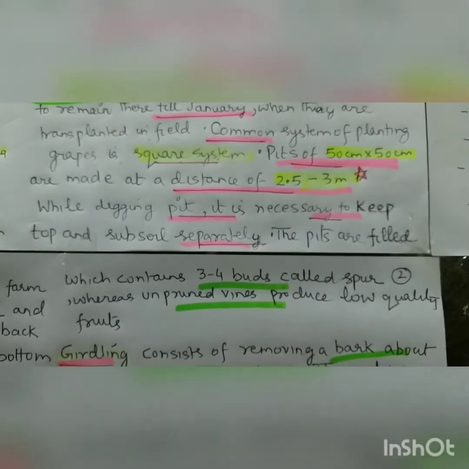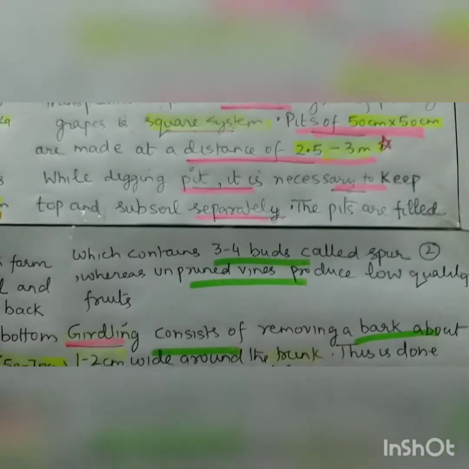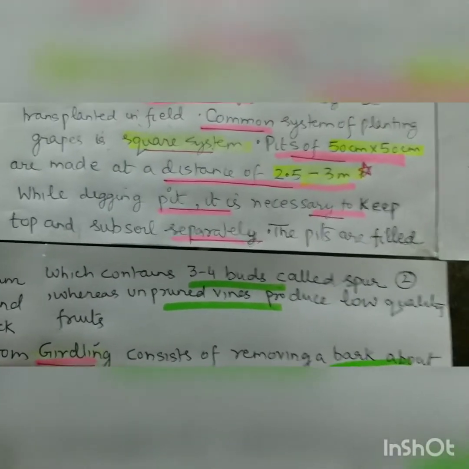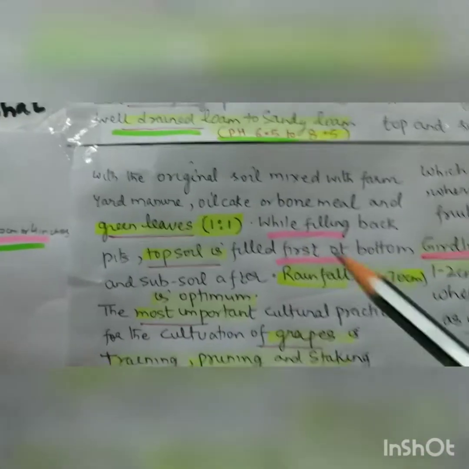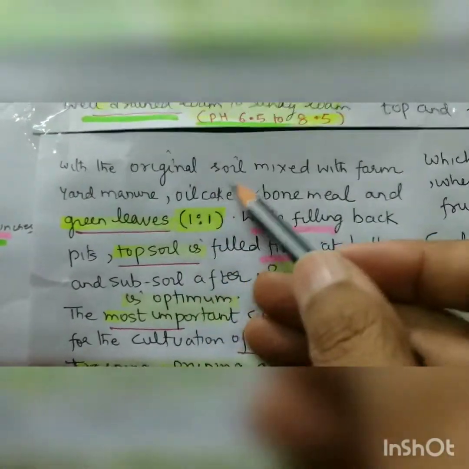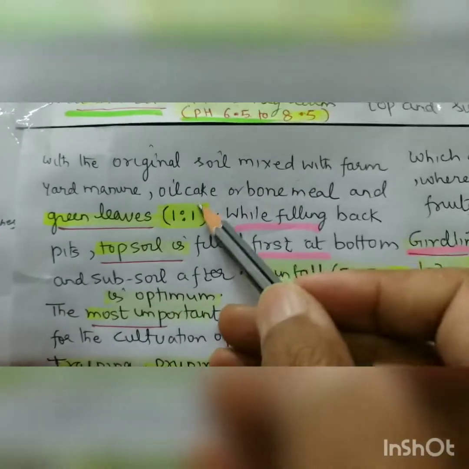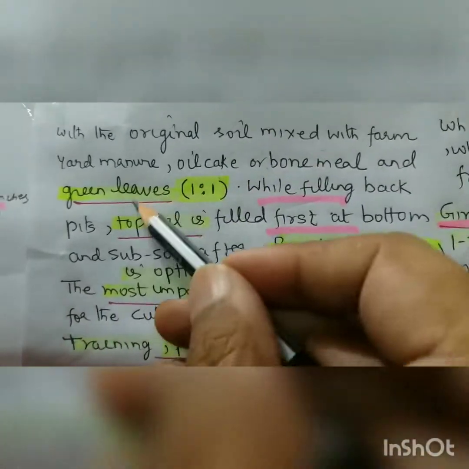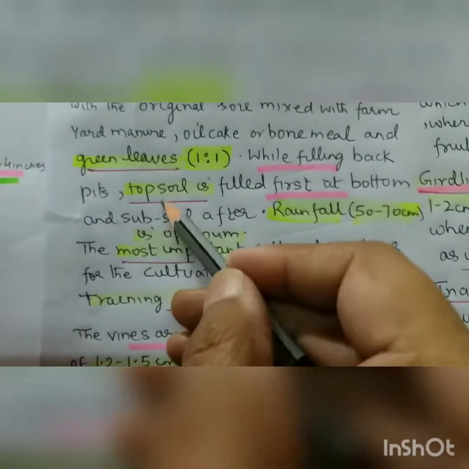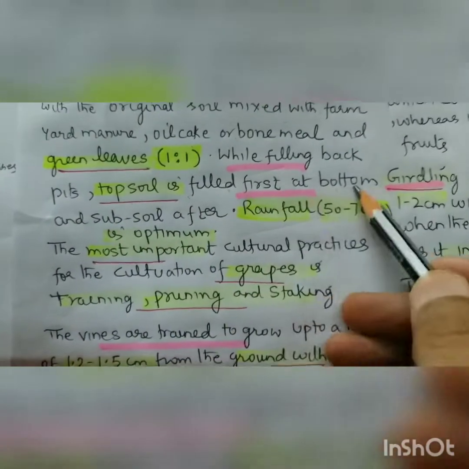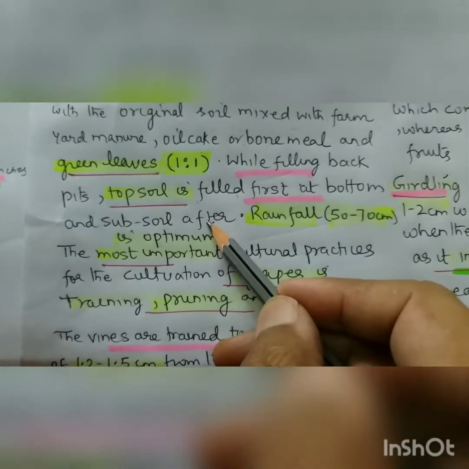While digging the pit, it is necessary to keep top soil and subsoil separately. Right? The pits are filled with original soil mixed with farmyard manure, oil cake, bone meal and green leaves, same as in mango. While filling back the pits, topsoil is filled first at the bottom and subsoil after. Right?